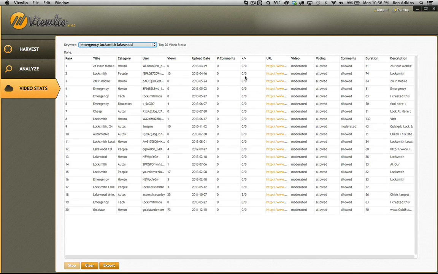Do searches for yourself. Use the sheet that I gave you, that cheat sheet for niches. Go after and find these, and you're going to be able to find all these kinds of opportunities. But when we're actually in this, that's what we're looking for. We're looking for 0 comments, 0 thumbs up or thumbs down, whatever, but we want zeros. If we can see zeros or very, very low numbers, we know we can overtake this.